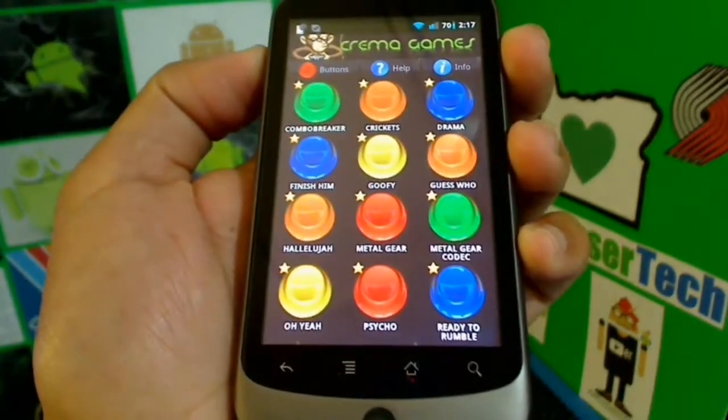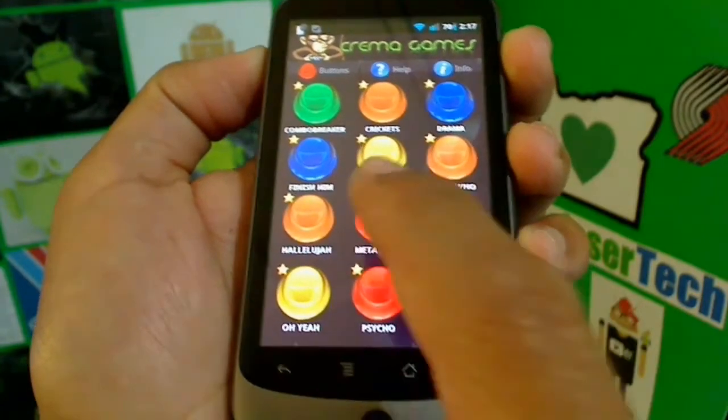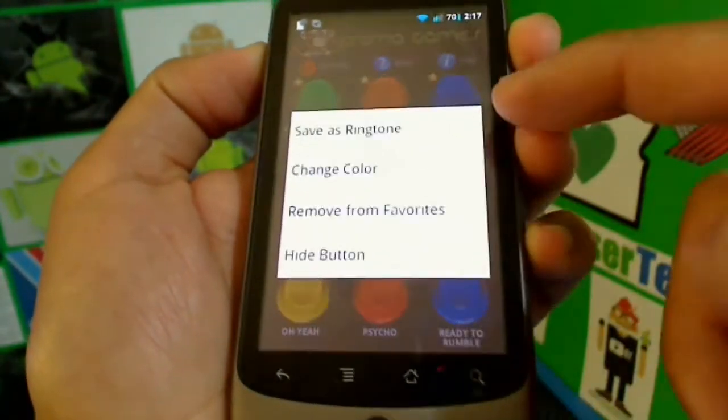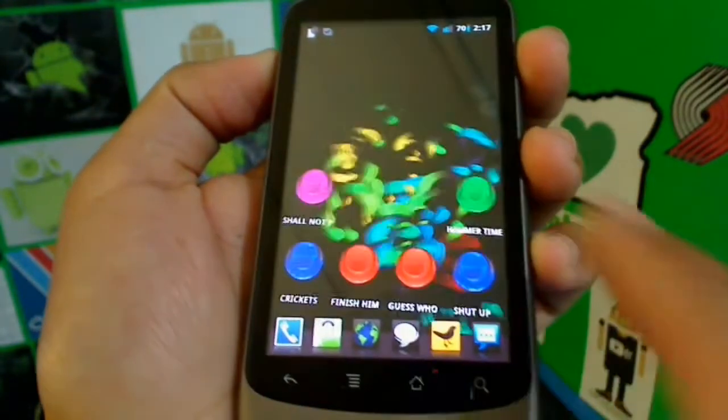So another cool thing about this, you can set these as ringtones or notifications for text messages by holding them down and save as ringtone, change color, or whatever. I already have it on my home, and here are the buttons.